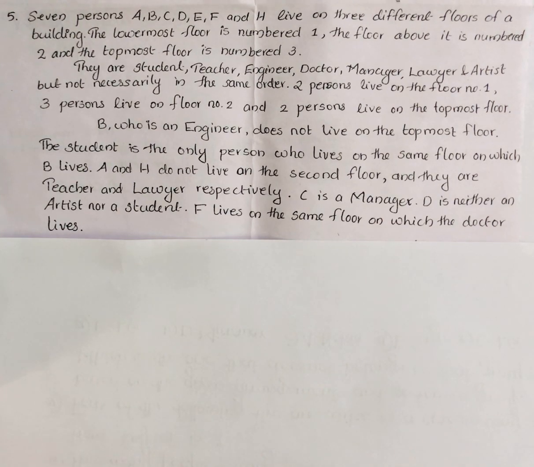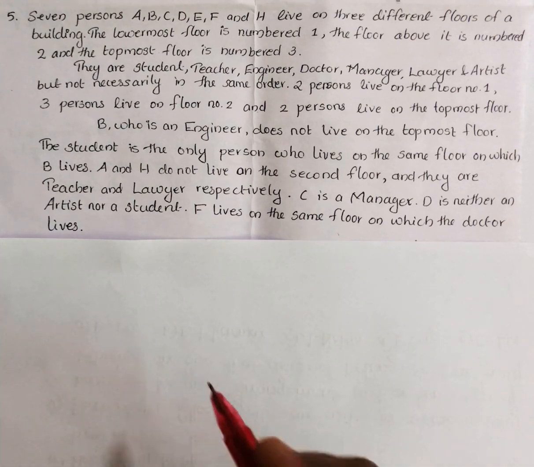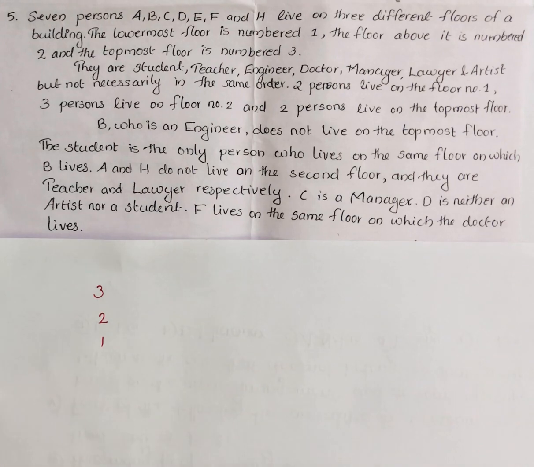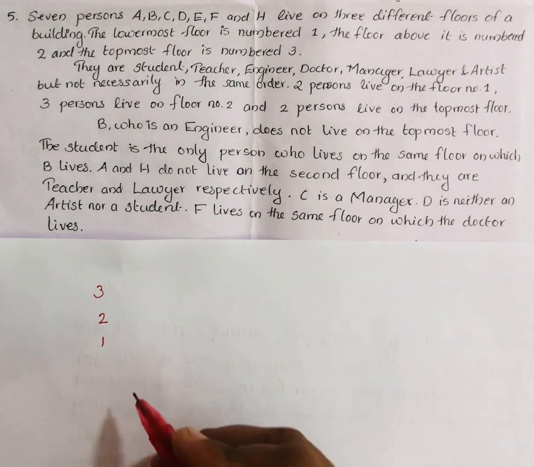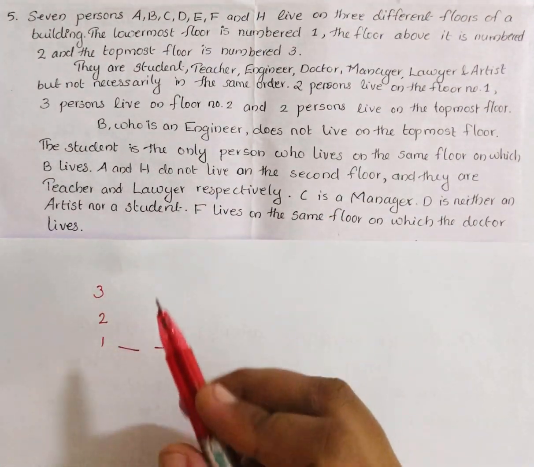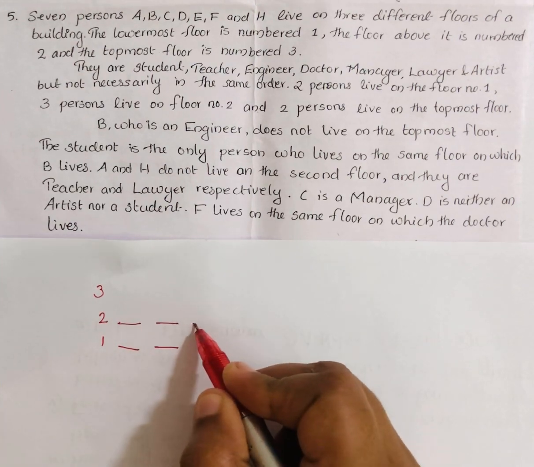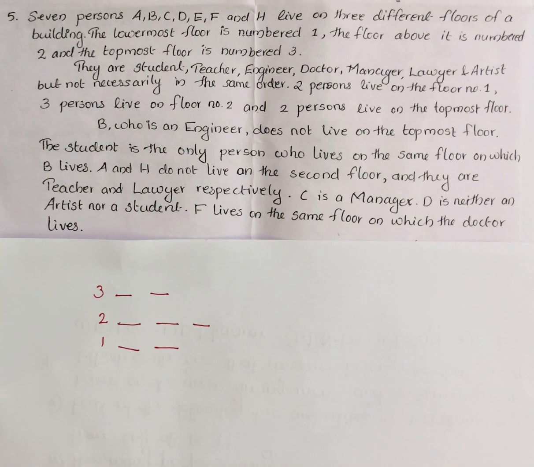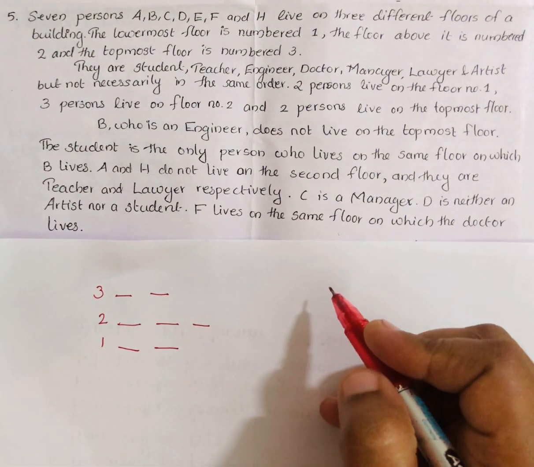And in this question, it is given they are living on 3 different floors of a building. Then we can draw 3 floors here: first floor, second and third. And the condition is given, there are 2 persons living on floor number 1, then 3 persons on floor number 2 and 2 persons on floor number 3. These are the conditions. And their professions are also given.